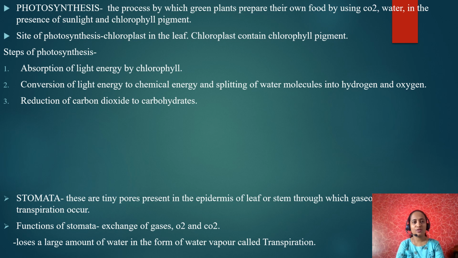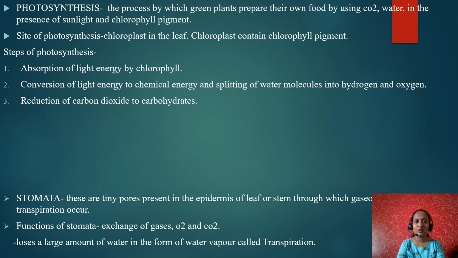Let's see the definition of photosynthesis. What is meant by photosynthesis? It is a process by which green plants prepare their own food by using carbon dioxide and water in the presence of sunlight and chlorophyll pigment. What is the site of photosynthesis? The site of photosynthesis is chloroplast in the leaf.